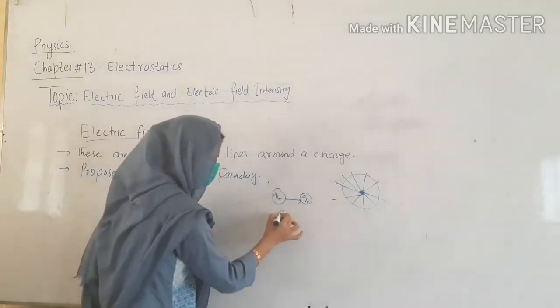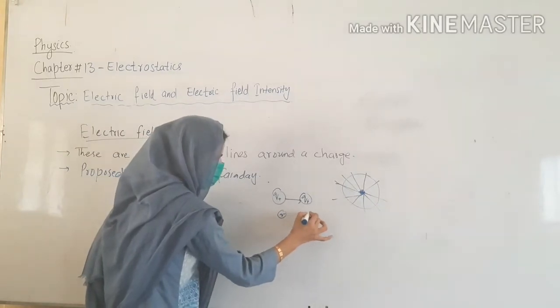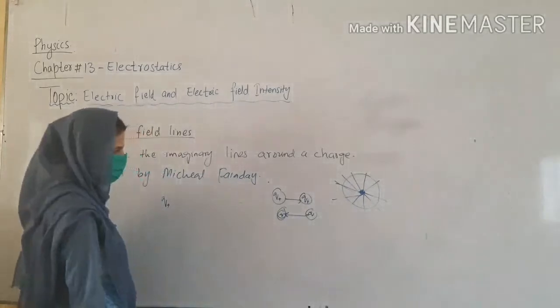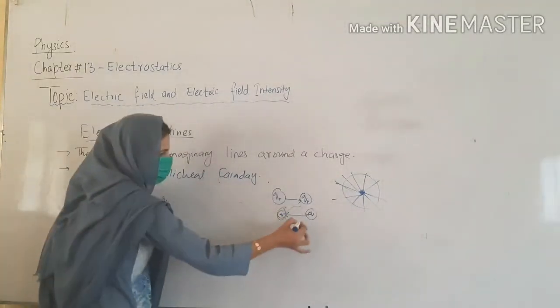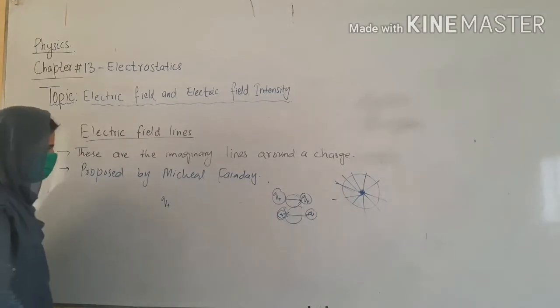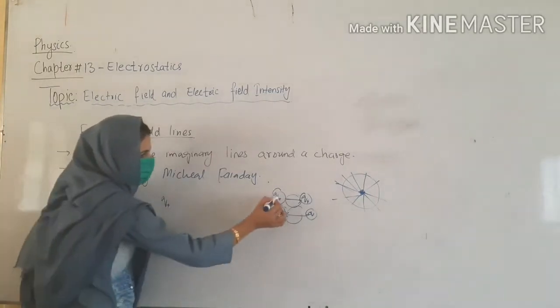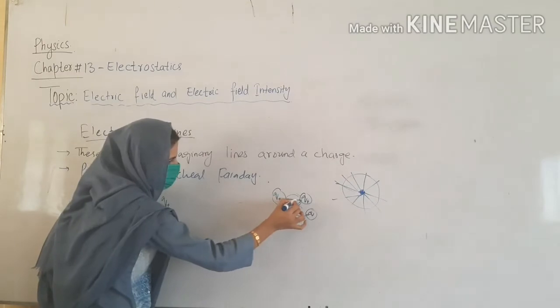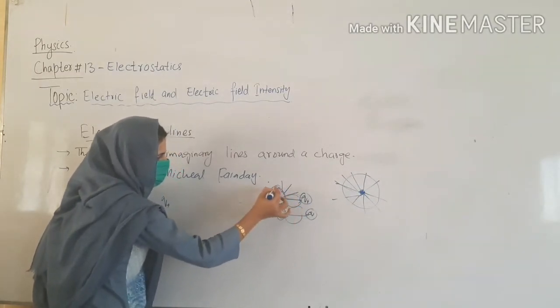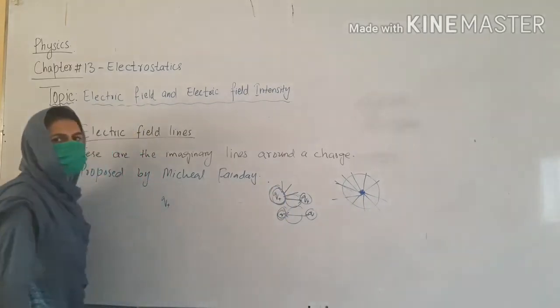And if we have a negative charge and a positive test charge, it shows attraction. The field line should have this direction. This is shown by imaginary lines, electric field lines. Is it clear? So the positive sign always shows away. Is it clear? Because this is basically the experimental charge through which we can discuss the field lines.